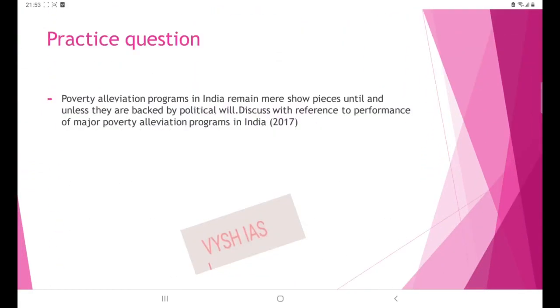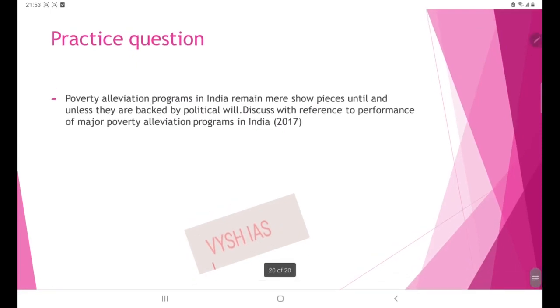We'll move on to the practice question for the day. So the question is, poverty alleviation programs in India remain mere showpieces until and unless they are backed by political will. Discuss with reference to the performance of major poverty alleviation programs in India. This is a 2017 mains question. So try attempting it. We'll be discussing the template answer for the same in the subsequent episode.